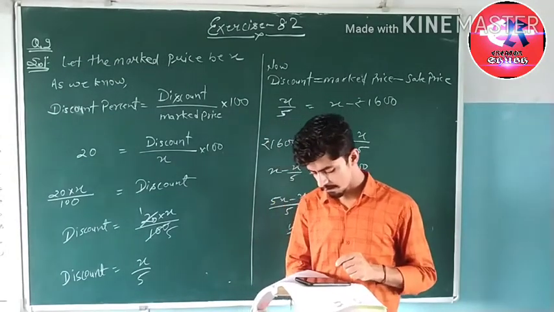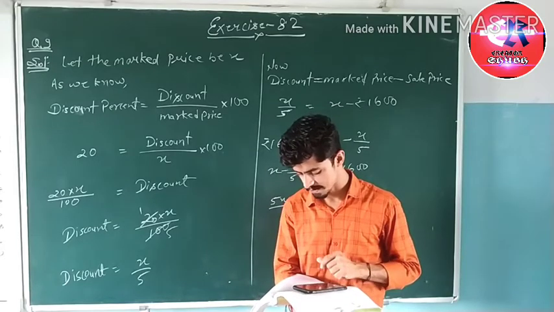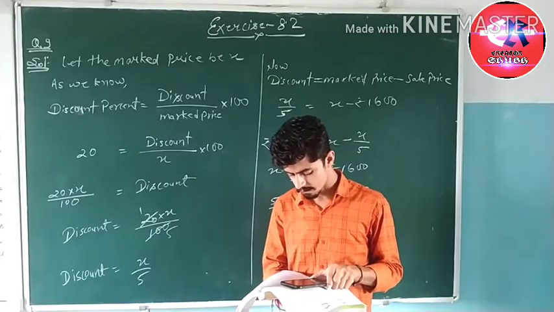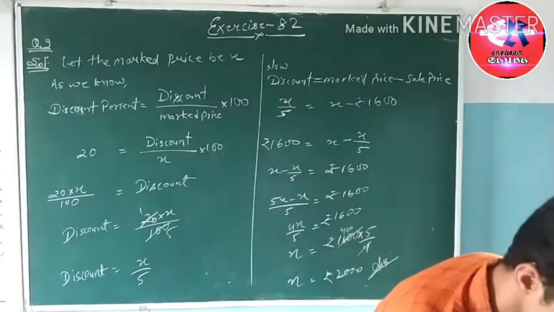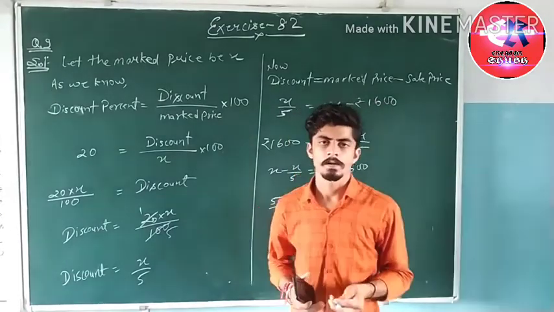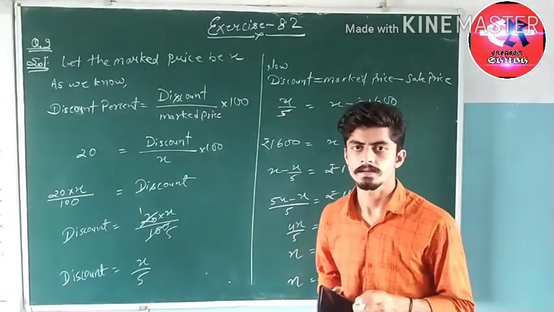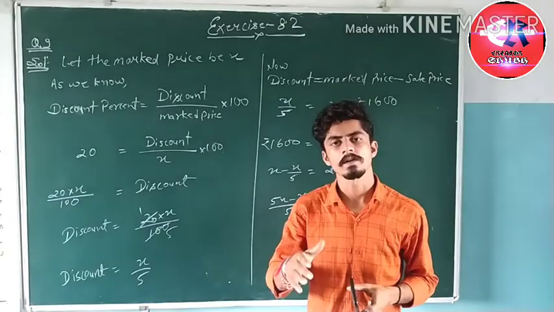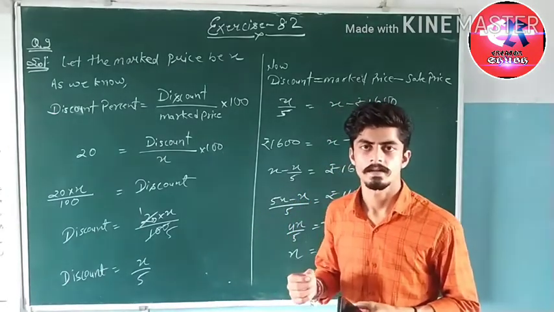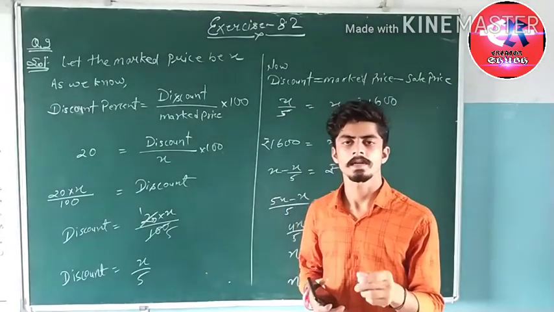Arun bought a pair of skates at a sale where the discount given was 20%. If the amount he pays is rupees 1,600, find the market price. So the amount which is paid by Arun, rupees 1,600, is the selling price of that particular pair of skates. Also this is the cost price, because he bought those skates by giving 1,600 rupees.